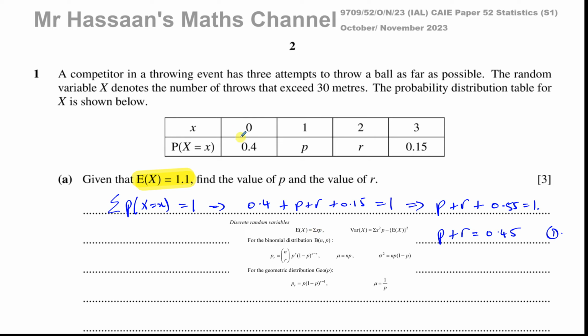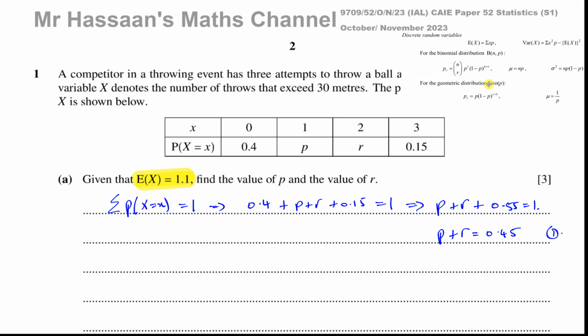So basically, we know that the expected value of x is equal to 0 times 0.4 plus 1 times p plus 2 times r plus 3 times 0.15, and we know that's going to be equal to 1.1. So that's where this comes into play.